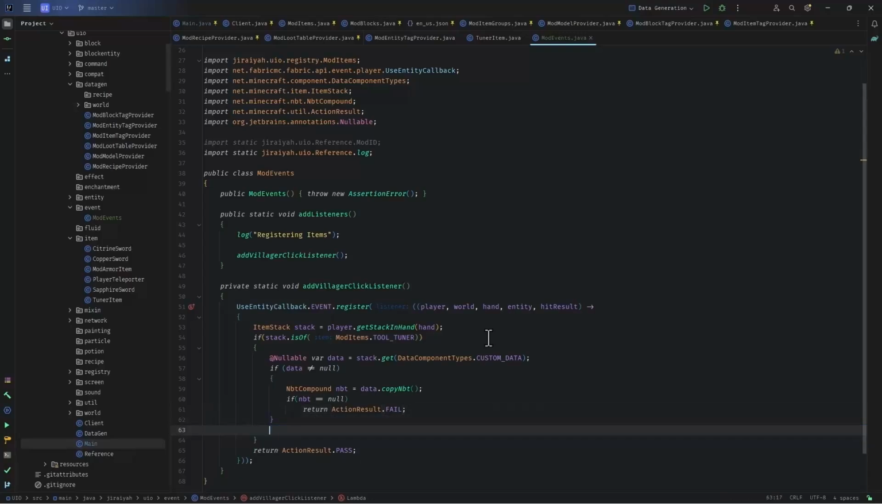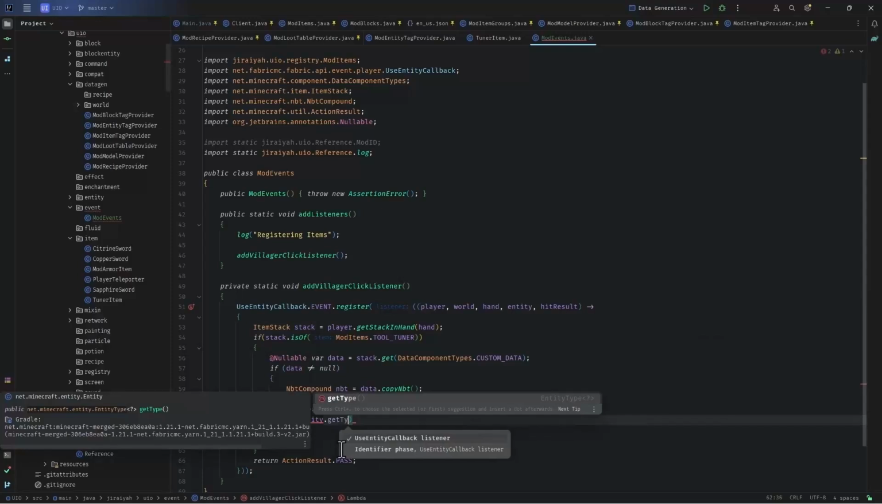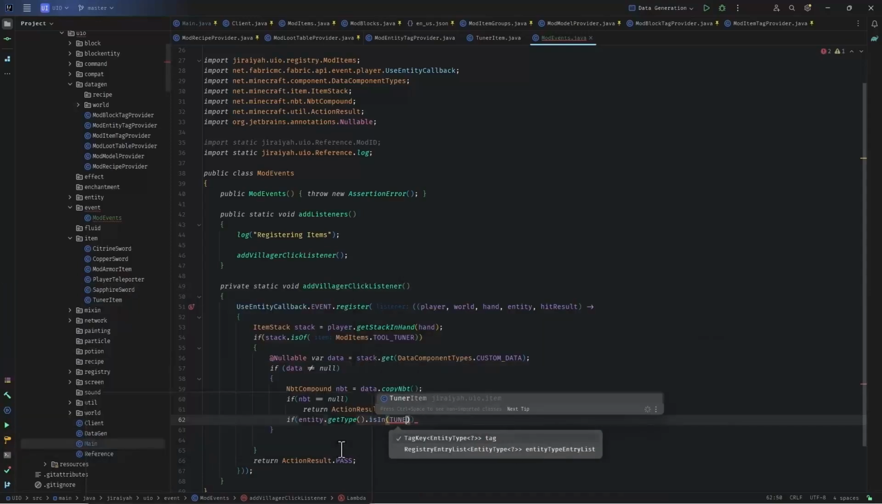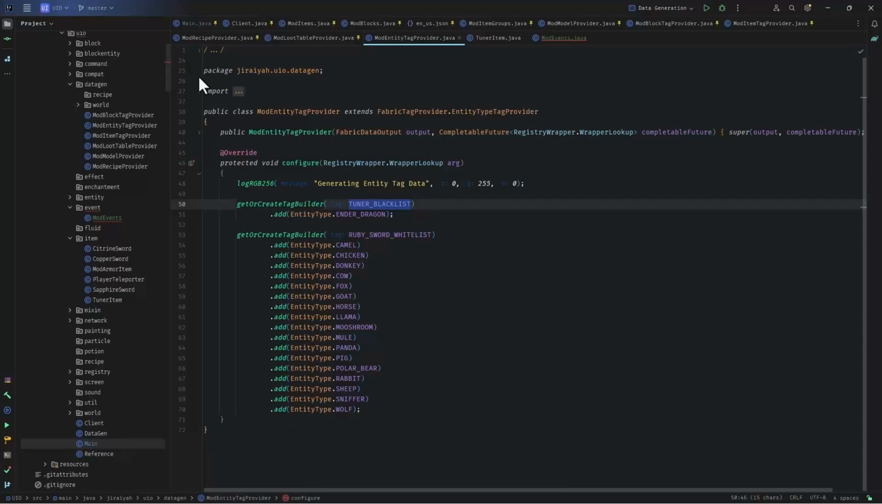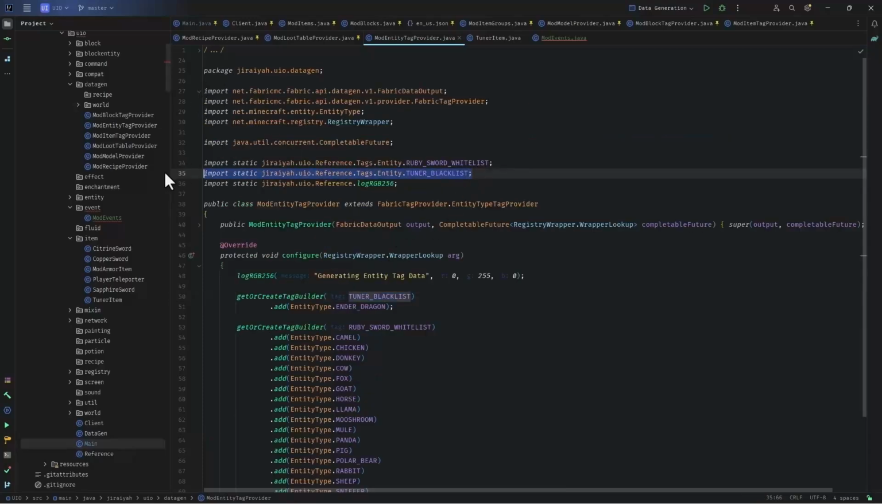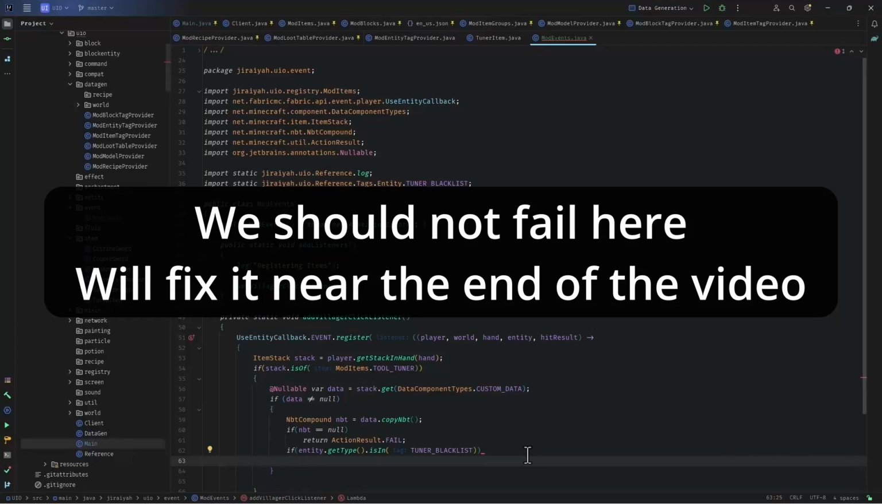Now that we have the data, and the nbt actually is here, we want to make sure that the entity that we are clicking on is teleportable. So we say if entity.getType().isIn(TUNER_BLACKLIST). And I think I need to put a reference somewhere, because if we look, we have it here, and that is this import. Okay, so it's a static import and it's there. So if it is in the blacklist, it means that we can't teleport that entity. So again, we will fail the action.